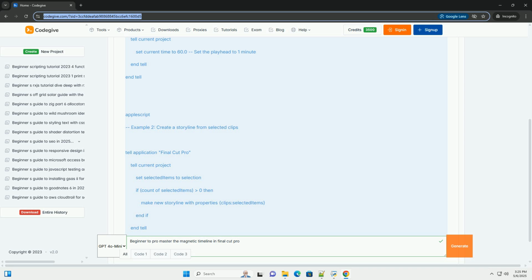8. Color correct. Adjust the colors of the clips to create a consistent look. 9. Audio mixing. Balance the levels of the music, dialogue, and sound effects. 10. Export. Export the finished video in your desired format. File share master file.